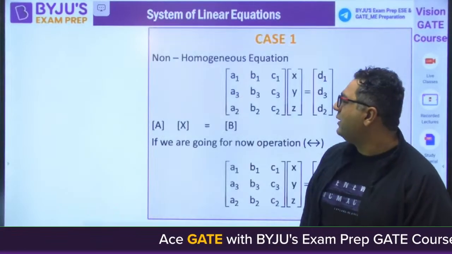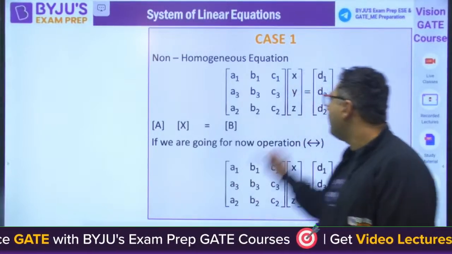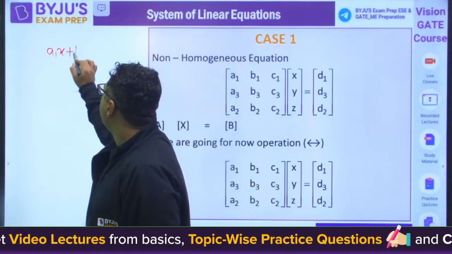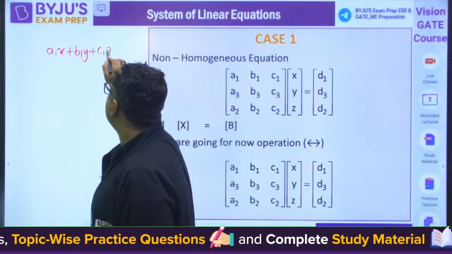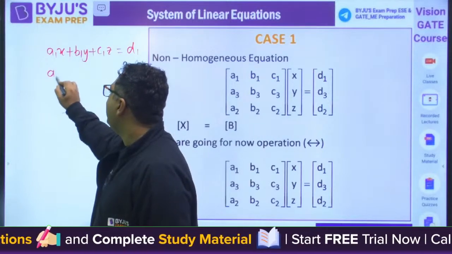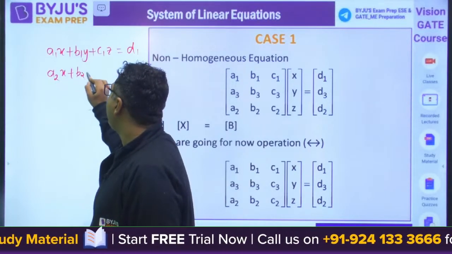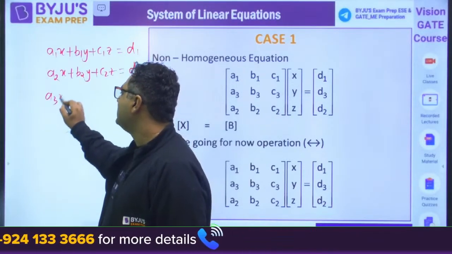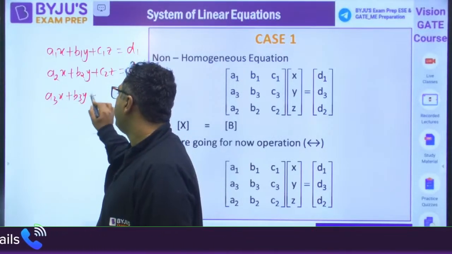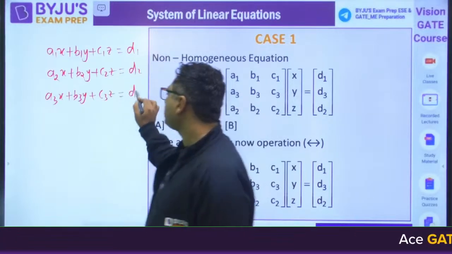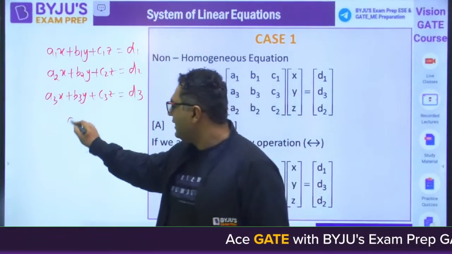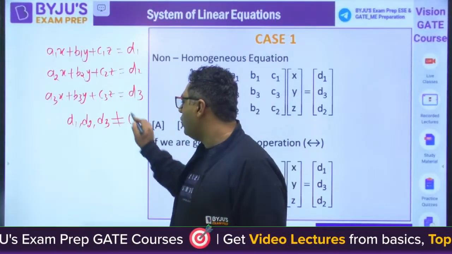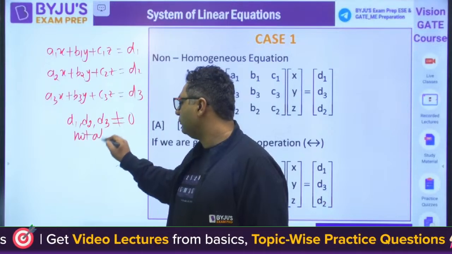So for that, we will be having a discussion. We have already written three equations like this: a1x plus b1y plus c1z equals d1, then a2x plus b2y plus c2z equals d2, and a3x plus b3y plus c3z equals d3. As I say, d1, d2, d3 are not all zero.